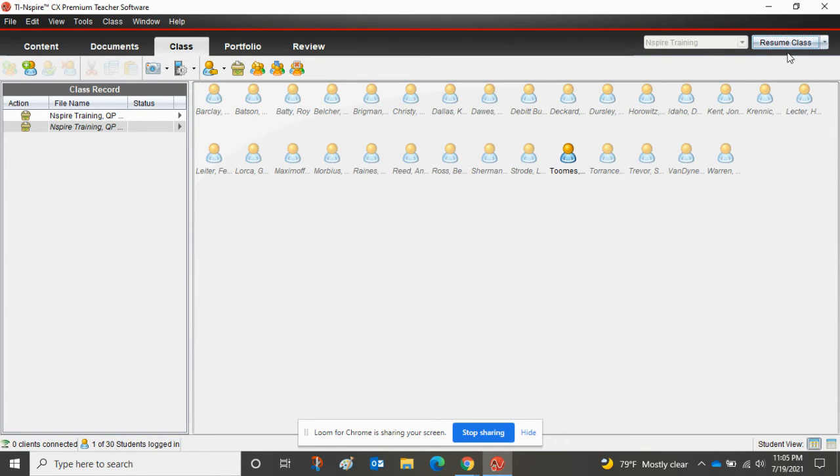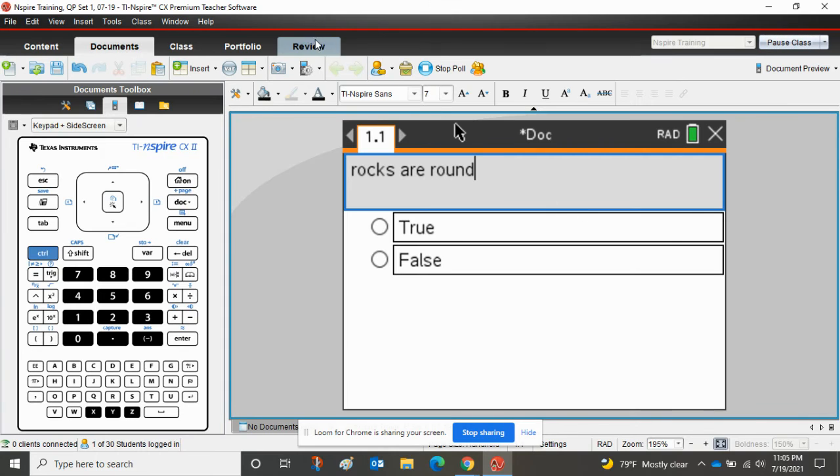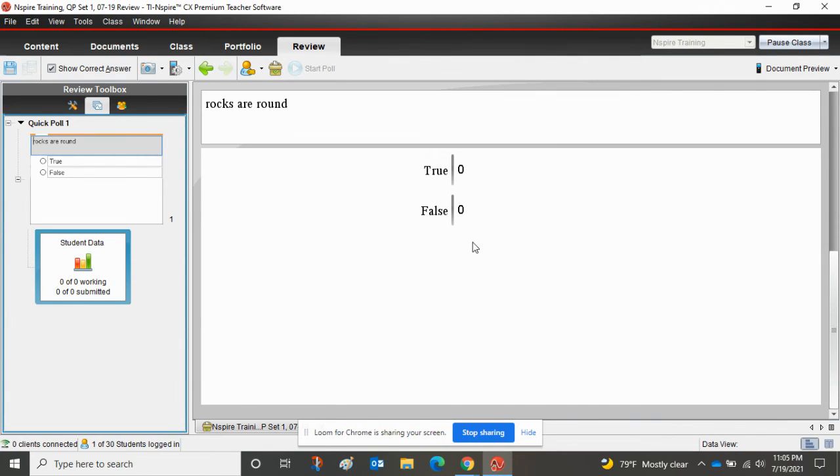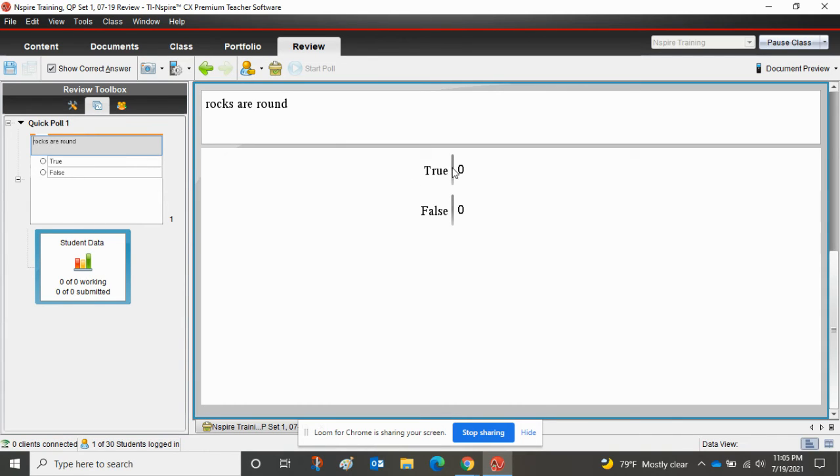All right, so once we have the question finalized, let's go back to my documents here. I can stop the poll once I have all of my information in. I can share with the students the data. It'll tell me, hey, this student did this, this student did that, all kinds of stuff. So lots of data there that we can utilize.